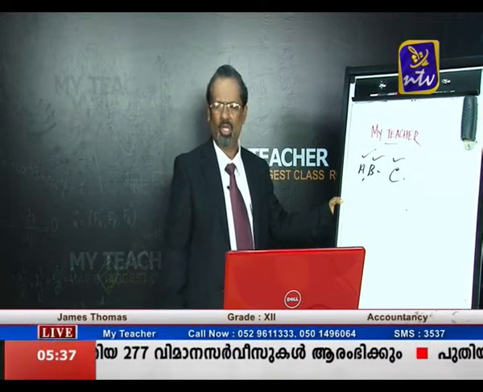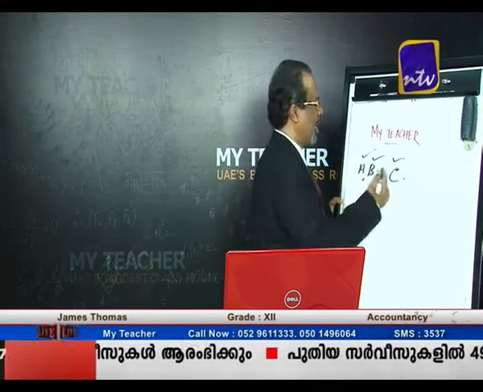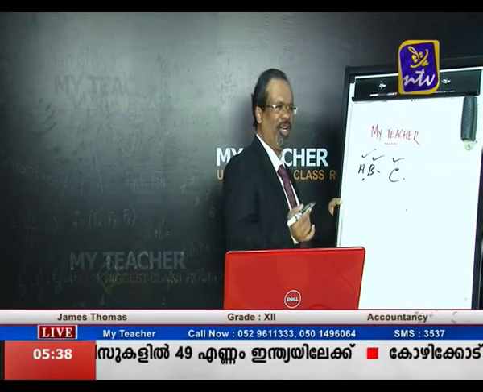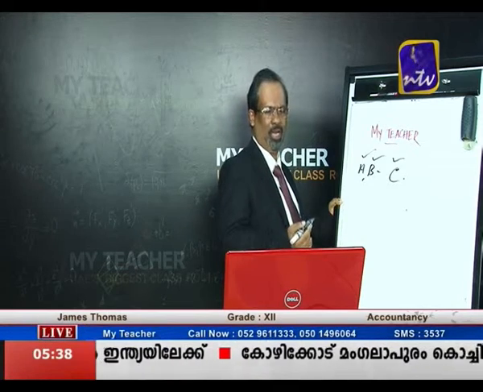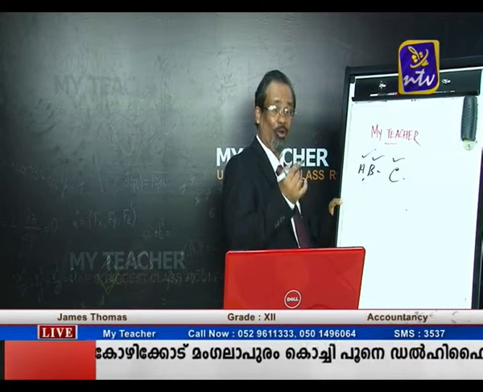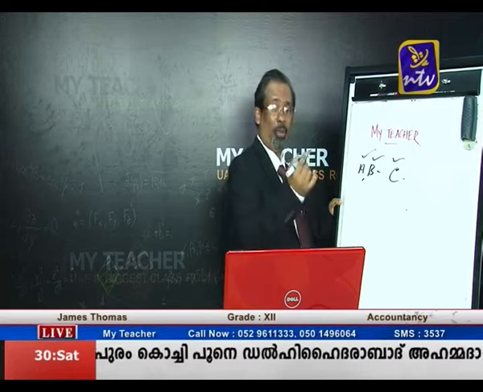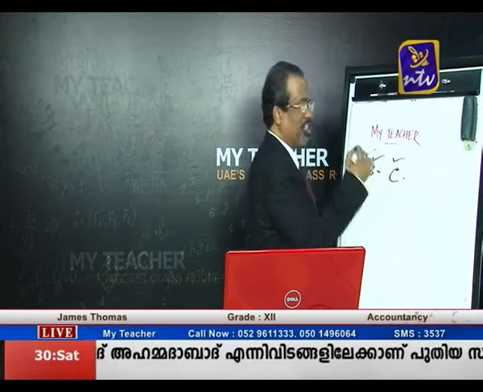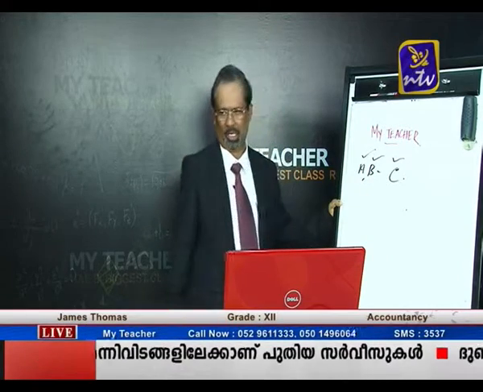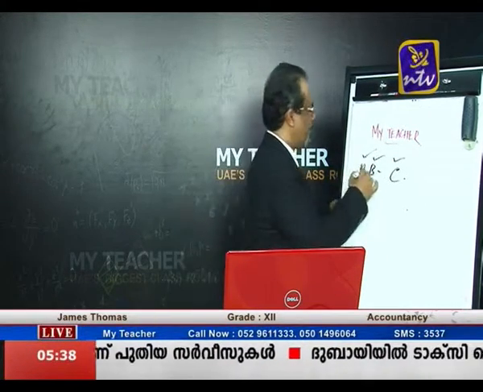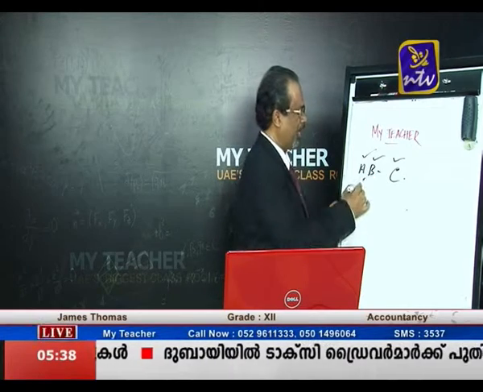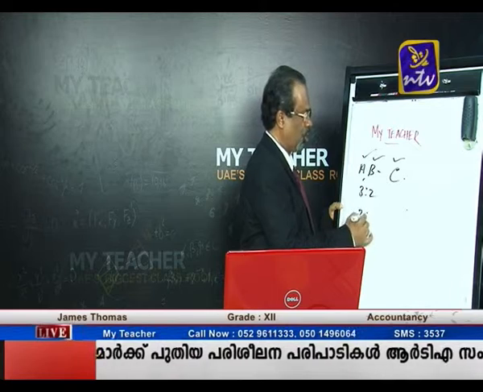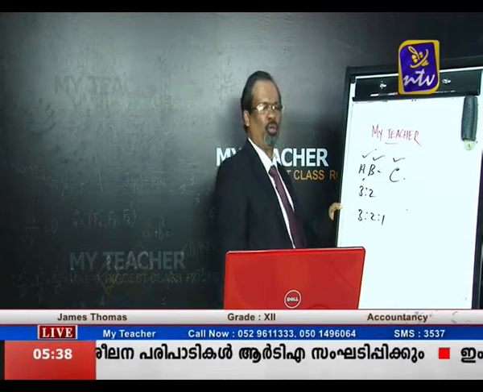And number 2, so what are the circumstances they are going to appoint? What are the reasons? So answer is very simple. Whenever they require an additional capital, and also whenever they require competitive staff or competitive management staff, they can appoint a new partner. So that is why they are appointing a new partner. So my example, A and B are old partners and their ratio is 3:2, and they are going to appoint a new partner. So now the ratio becomes 3:2:1.